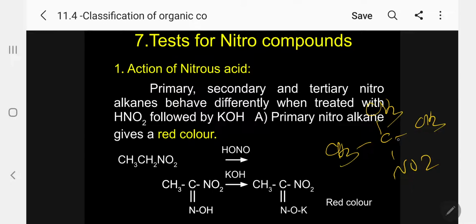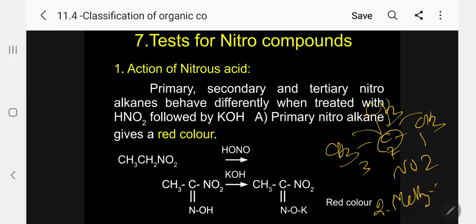IUPAC name. This is called 2-nitro, the 2-methyl, the number I will give 1, 2, 3. That is 2-methyl 2-nitropropane. This is called tertiary butyl nitro compound. So how is it? It is attached to a carbon. This is attached to 3 other carbons.